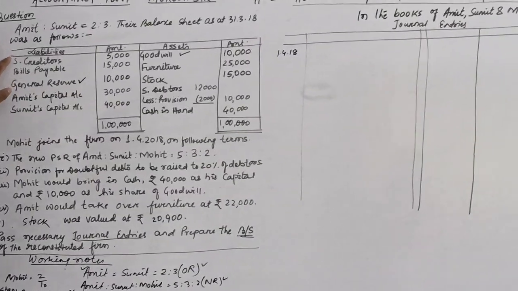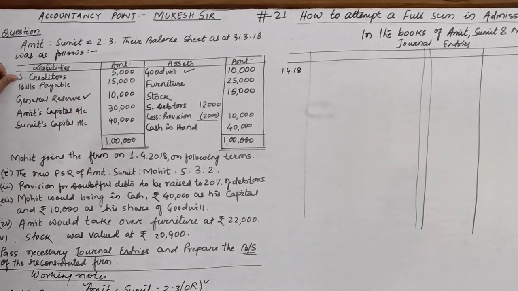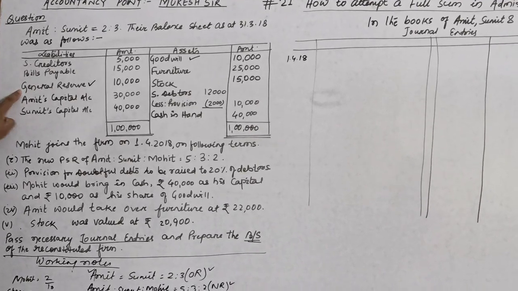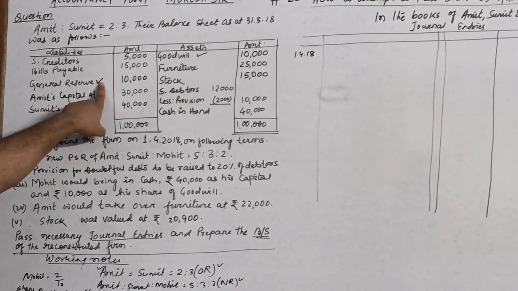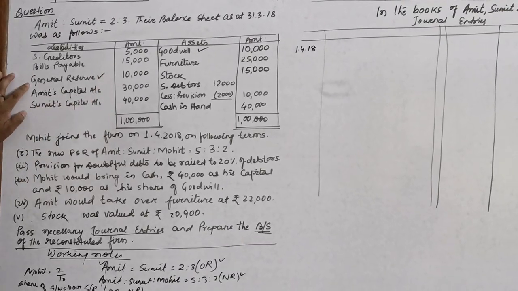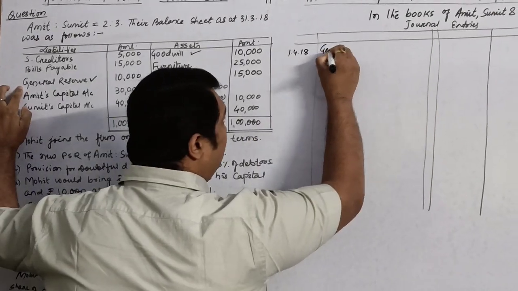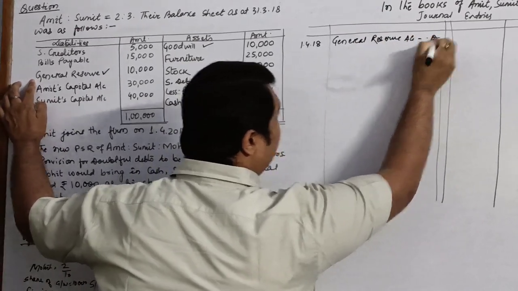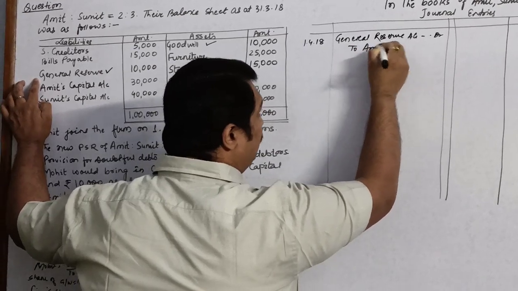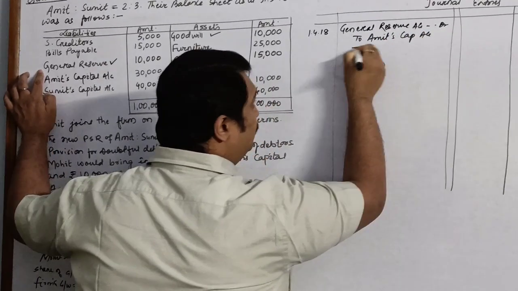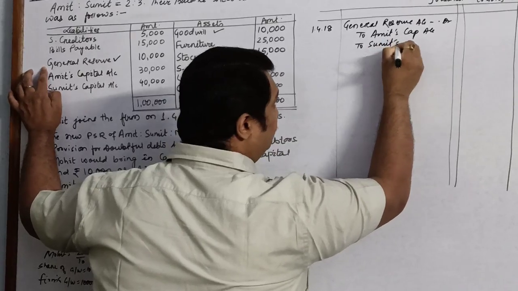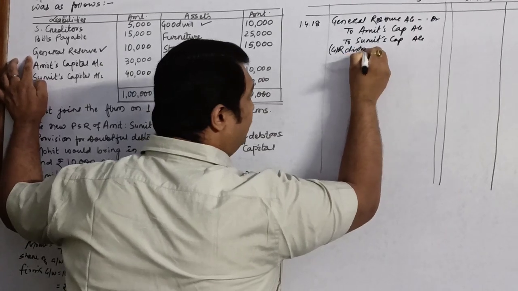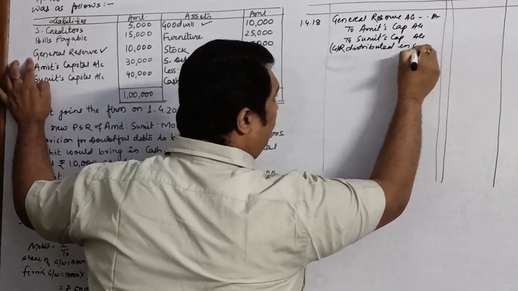We will begin our question once again from the balance sheet. Creditors, liability. Bills payable, liability. General reserve is to be distributed. There is only one tick, that means there is no adjustment. So we will distribute this reserve amongst the partners. The journal entry will be general reserve account debit, to Amit's capital account, to Sumit's capital account, and this will be distributed in the old ratio. General reserve distributed in old ratio.